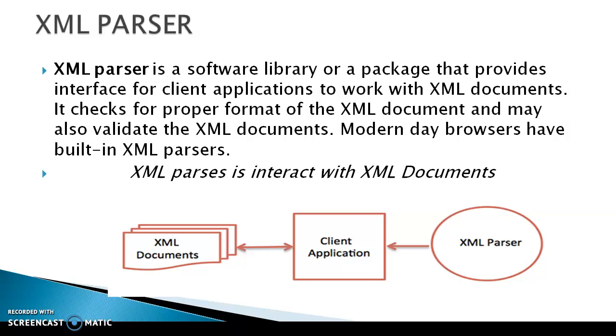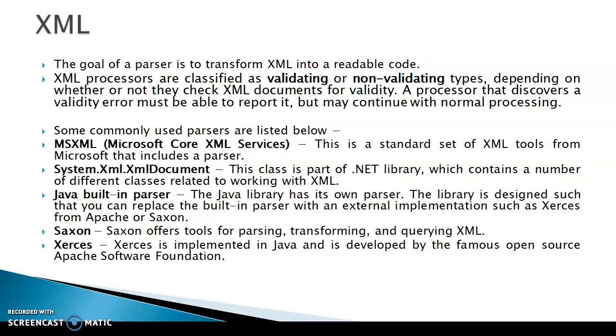XML parser. An XML parser is a software library or package that provides interfaces for client applications to work with XML documents. It checks the proper format of the XML document and may also validate the document, and modern browsers like Google Chrome, Opera, etc. include one. The XML parser interacts with the XML document. This is the diagram: the XML document is mainly for the client application. The XML parser is used for XML. The document is given to the client, and the client gives it to the XML parser. That's all.